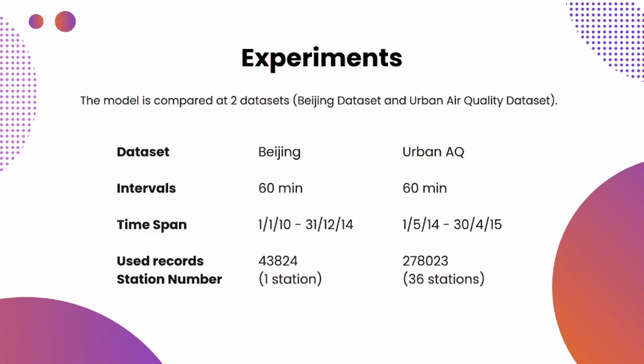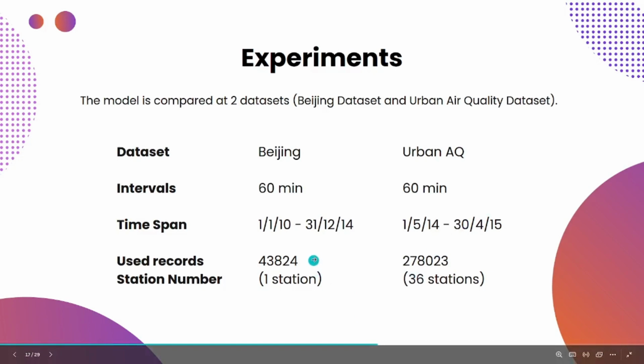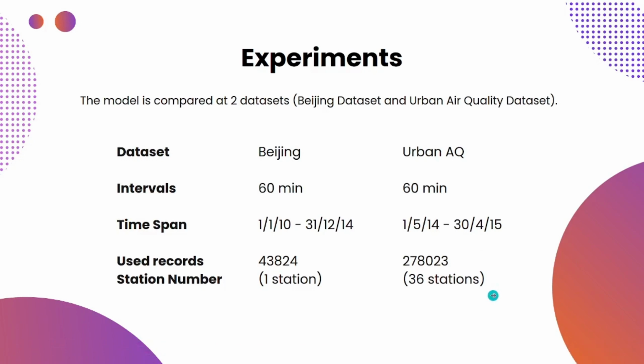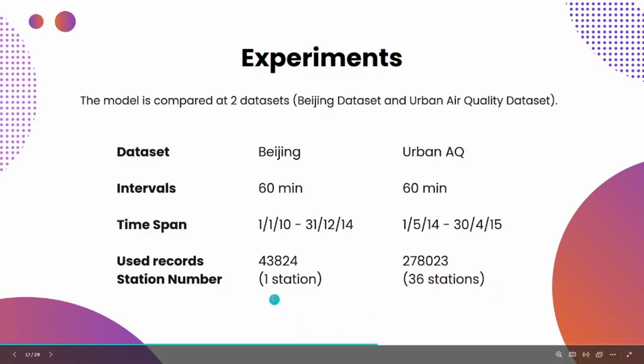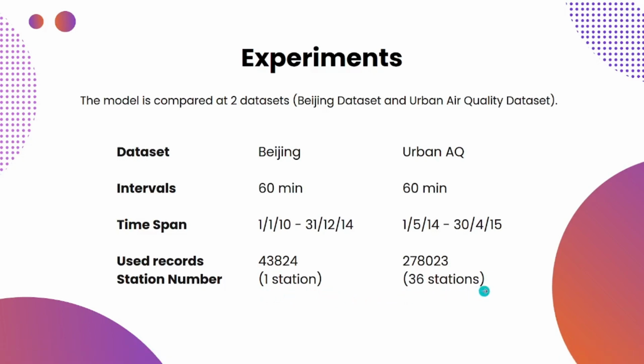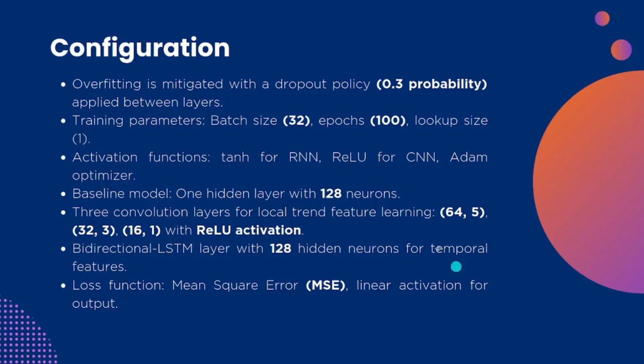So for the configuration part, we'll use intervals of 1 hour, and we have given the timestamp. And now for the records, we are using 43,824 for the Beijing dataset and 278,023 points for the urban air quality dataset. In the Beijing air quality dataset, we are using only one station, and for the urban air quality, we are using 36 stations. Now, to minimize the overfitting, we use the dropout policy with a probability of about 0.3,